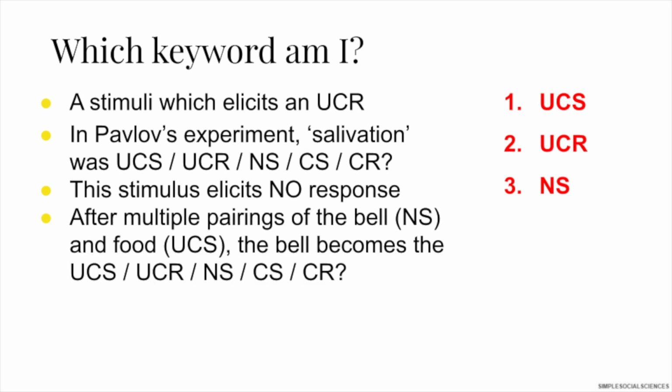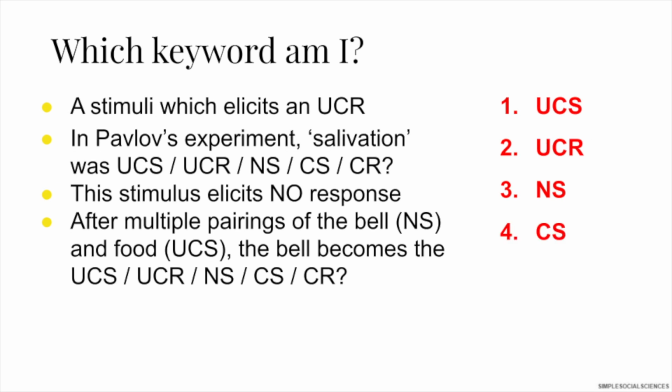After multiple pairings of the bell and food, which type of stimulus was the bell? The bell became the conditioned stimulus. This is because initially it was the neutral stimulus with no response, but then it becomes the conditioned stimulus as you have paired it with the unconditioned stimulus.